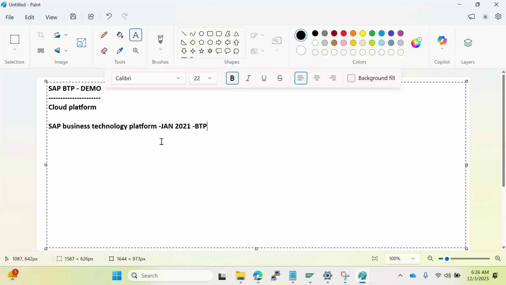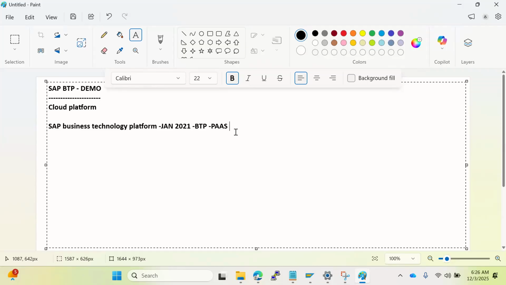Yeah. So let me talk about some history of the BTP, how SAP rebranded their existing product from HANA Cloud Platform to SCP to BTP. In 2012, SAP's BTP is a PaaS, platform as a service, based concept.